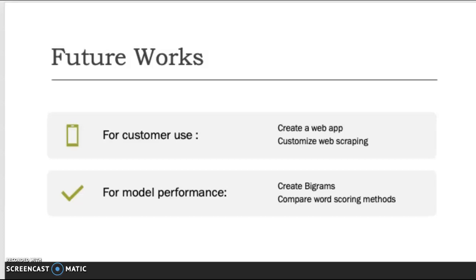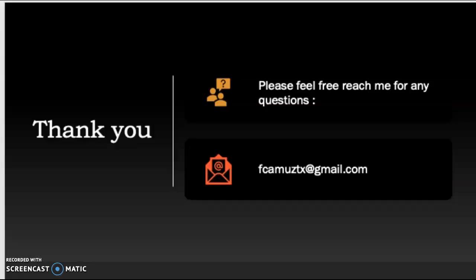For model performance, I would create bigrams before vectorization. Bigrams are word couples that make more sense together, such as New York. Or I would also compare the different word scoring methods for tuning my model. I used binary, but there are others such as count, TF-IDF, and frequency. Those methods are used to select the most impactful words that would be used for the model.